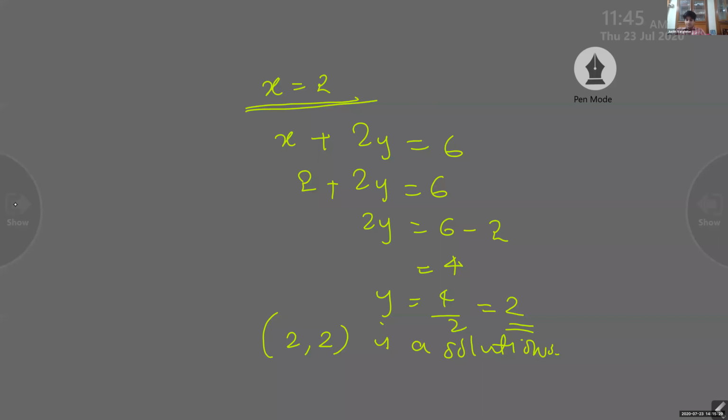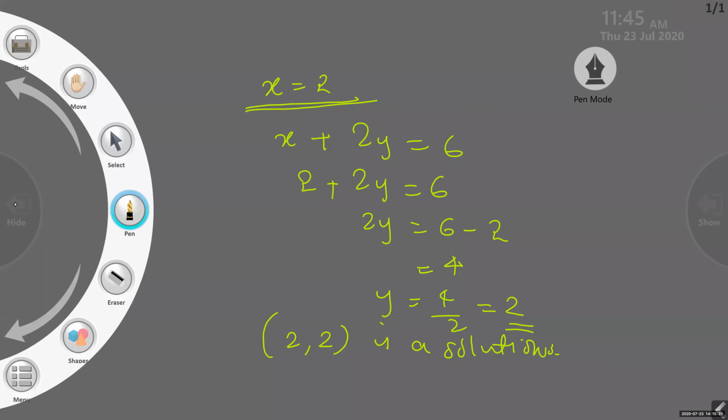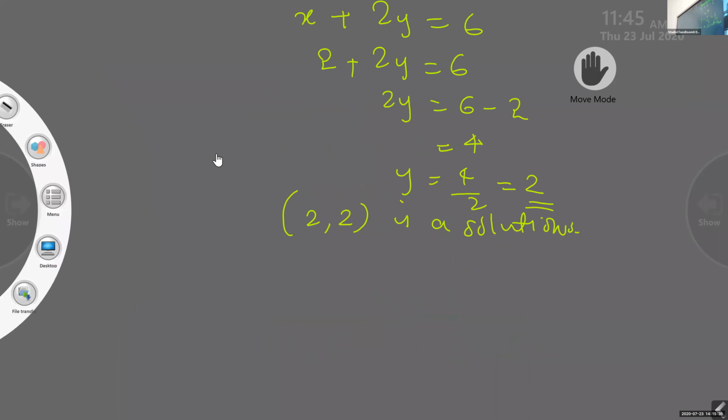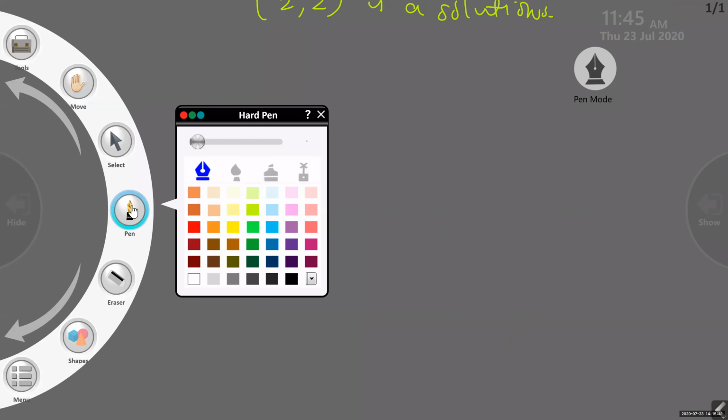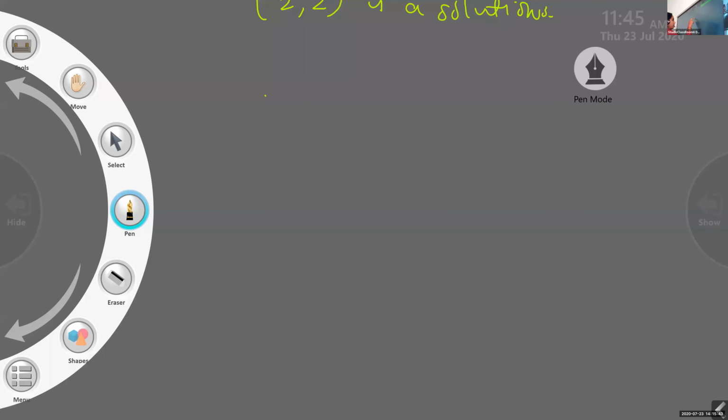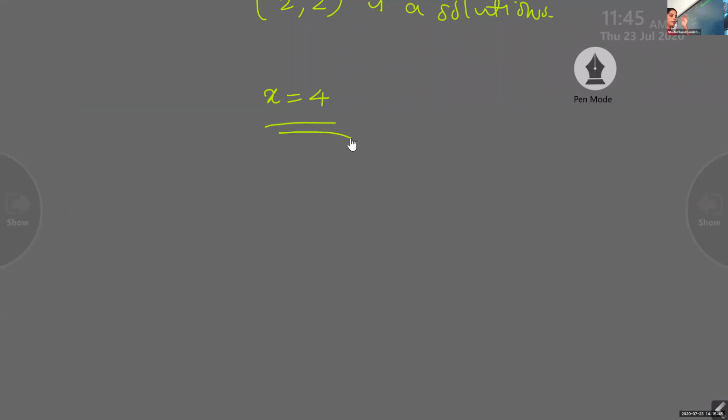Give one more value. Give x equal to 4. You can give any value according to your wish. There is no such rule that this particular value you should give. You can give negative values, fractions, positive values, 0 also.